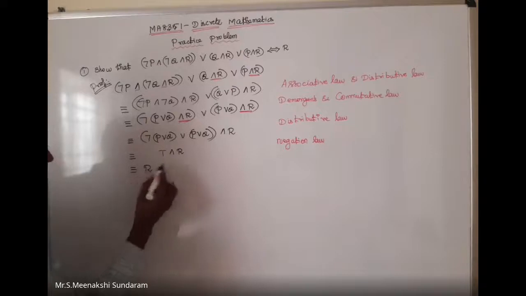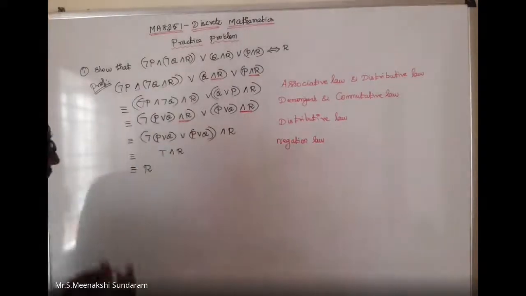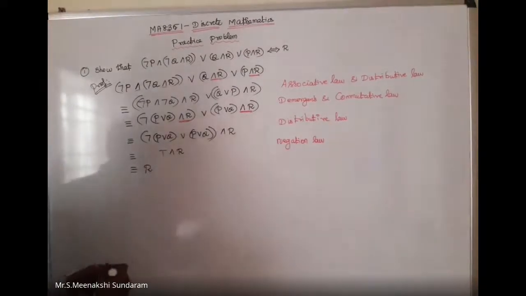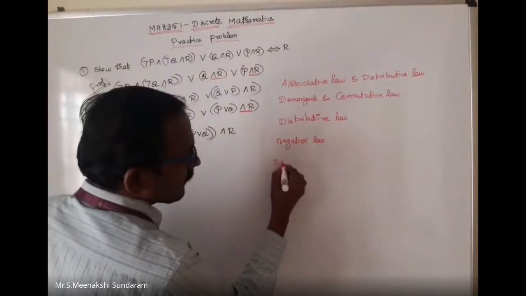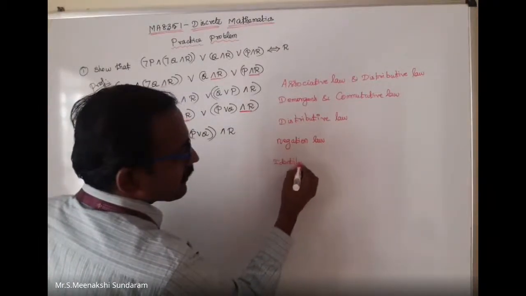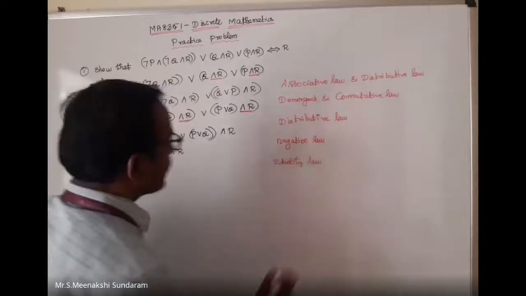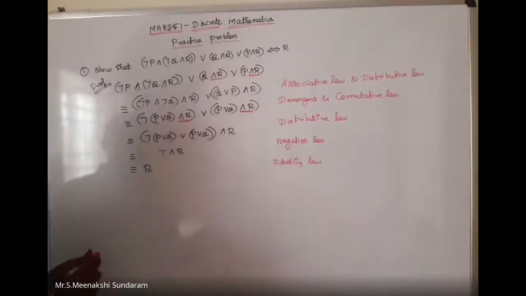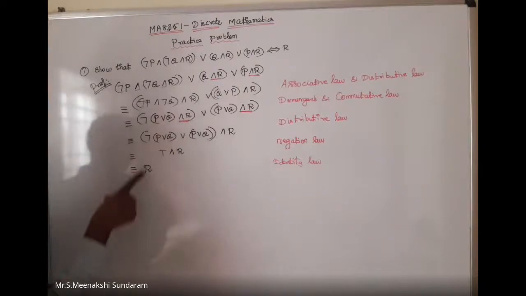The answer is R. What is the name of this law? Identity law. The same value will come. So by the identity law, the final answer is: the LHS equals the RHS. So thanks.